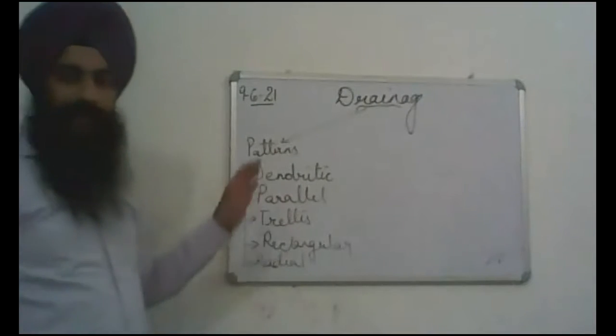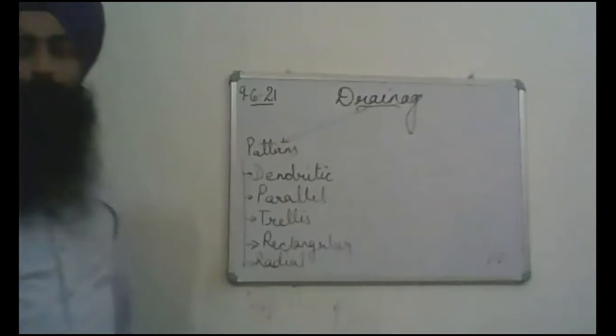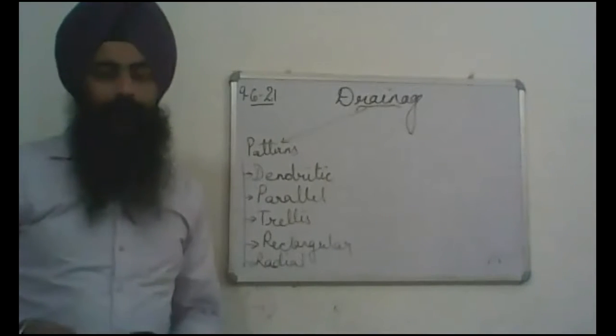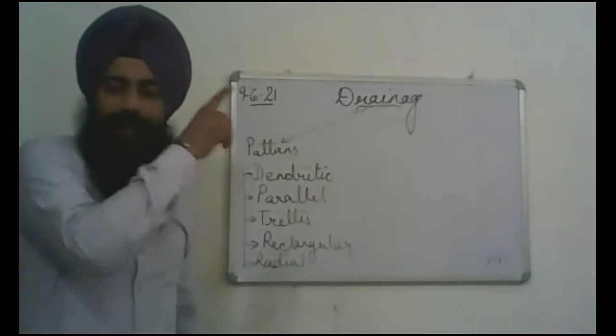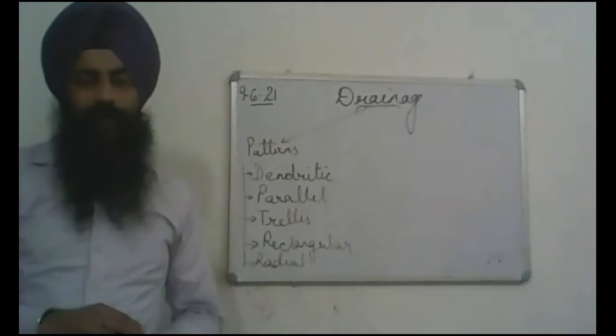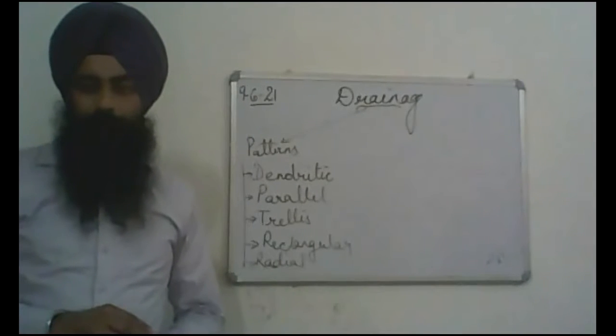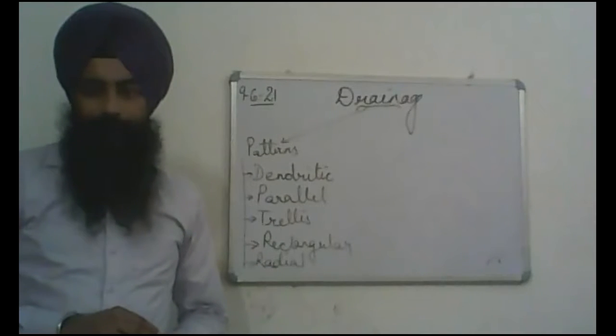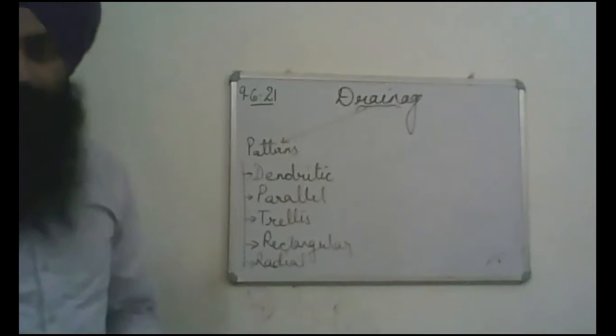So these 5 patterns are generally formed by the river during its course, from where it originates in the mountains till the mouth of the river, where the river water falls into a larger water body. Clear? So these are the major patterns. Yes, Ashmit.